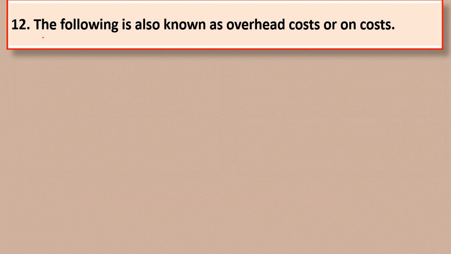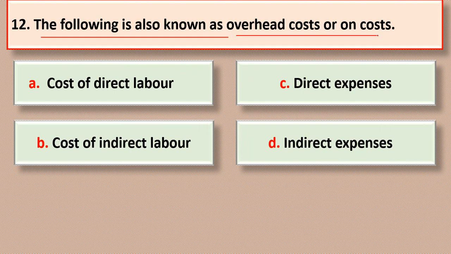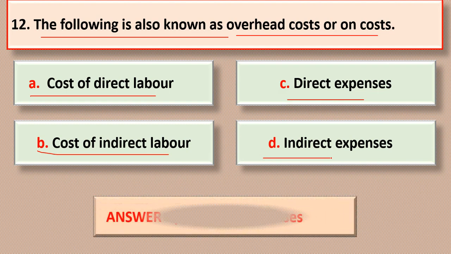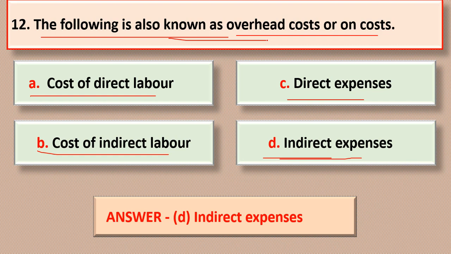Next question. The following is also known as overhead cost or on cost. The options are option A, cost of direct labor; option B, cost of indirect labor; option C, direct expenses; or option D, indirect expenses. Correct answer for question number 12 is option D, indirect expenses. The indirect expenses is also known as overhead cost or on cost.